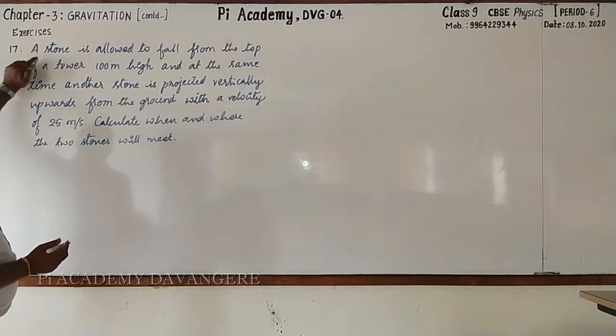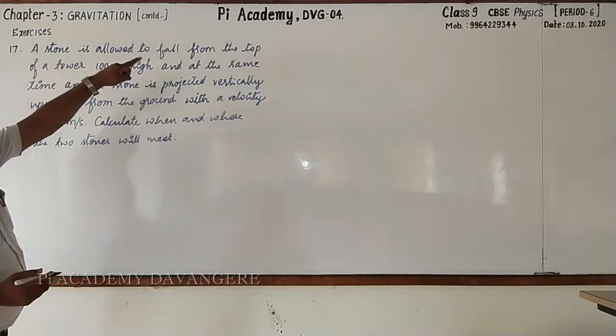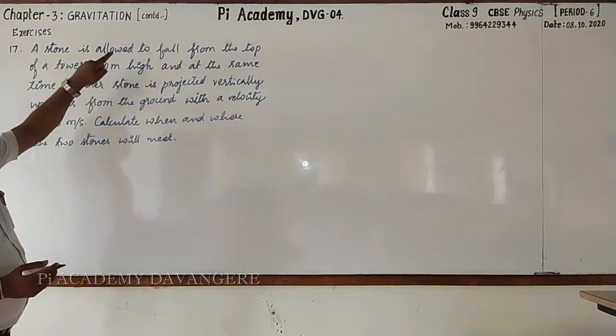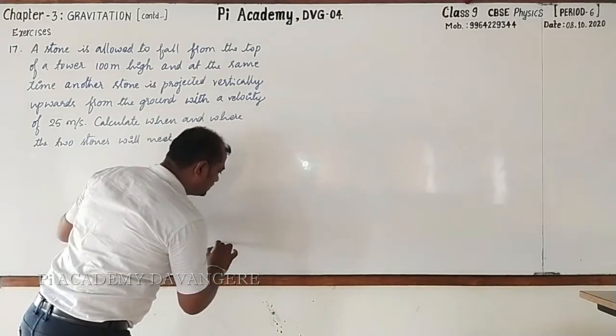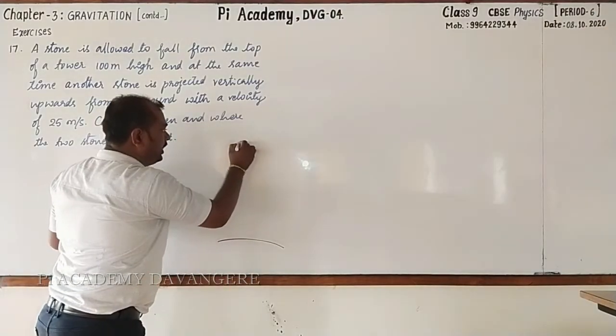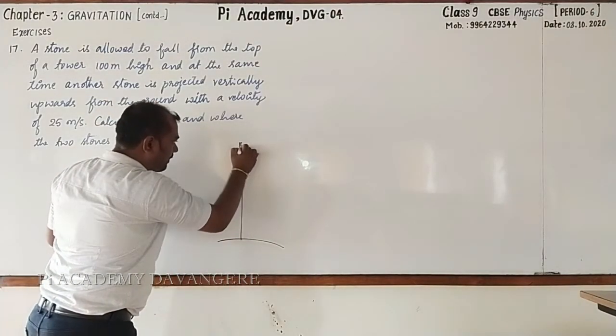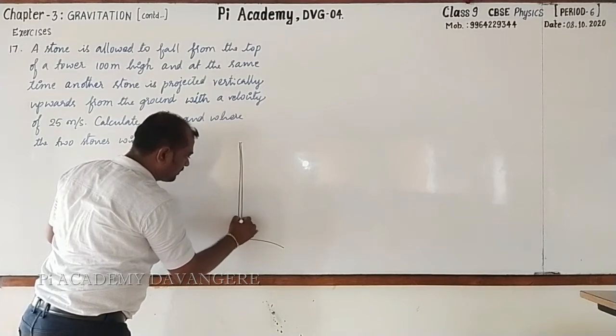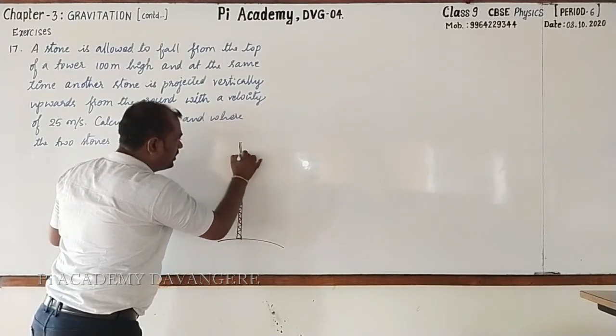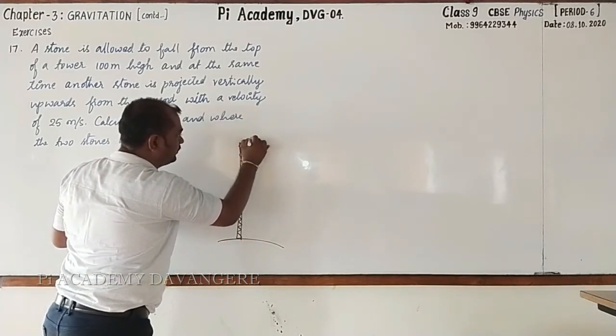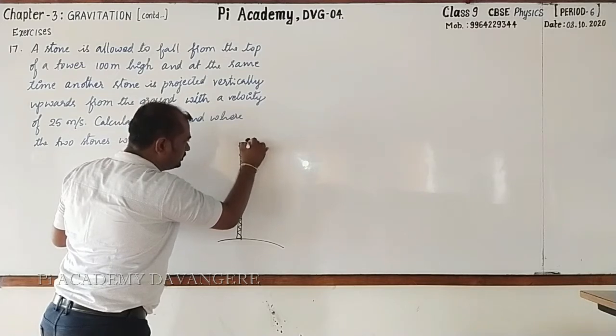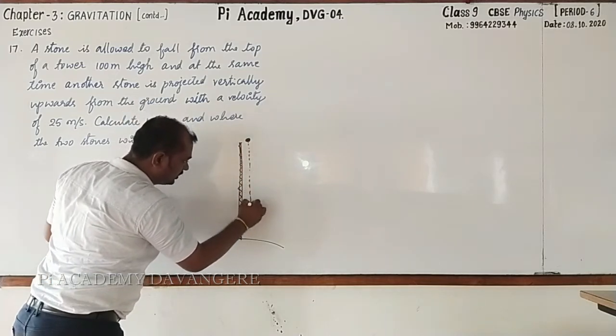Look here. A stone is allowed to fall from the top of a tower 100 meter high. Okay. This is the ground and this is the tower. And here is the stone, and it is dropped from this height. What is the height of the tower?